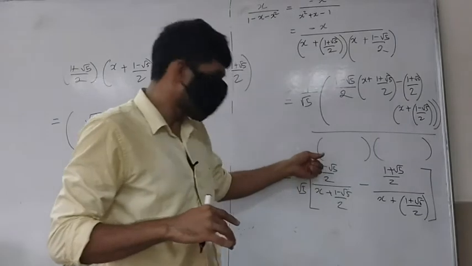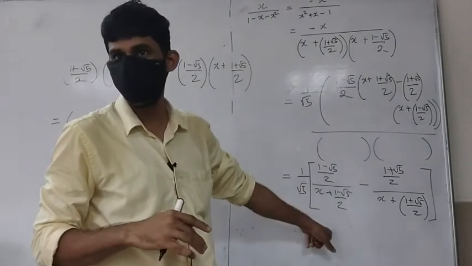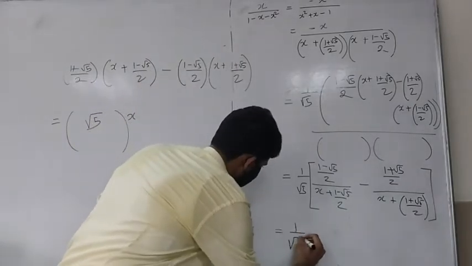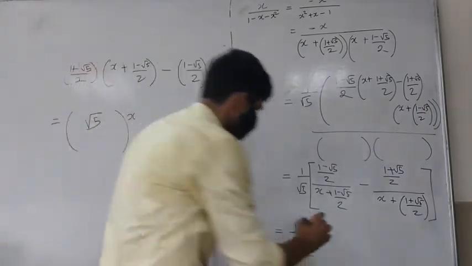So I'm going to take this in the denominator, divide by this. And what I will get here is 1 over root 5. You can work with this the way you like.